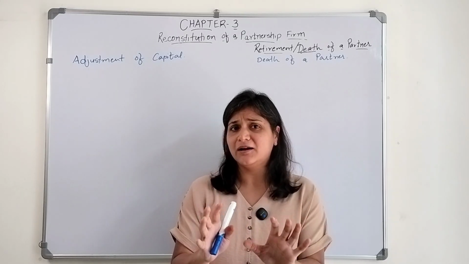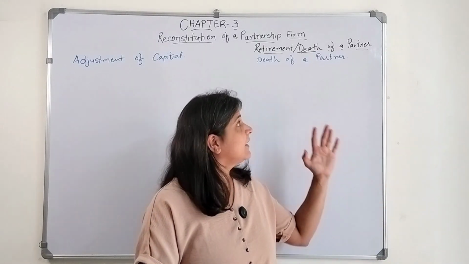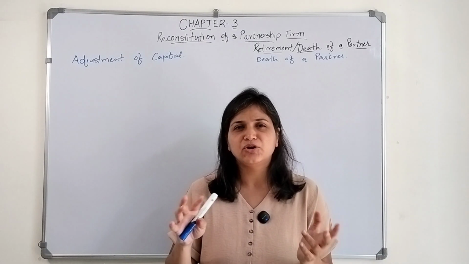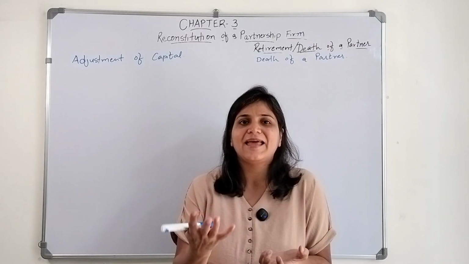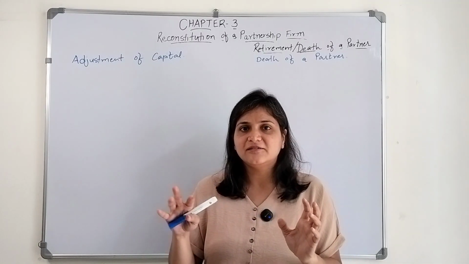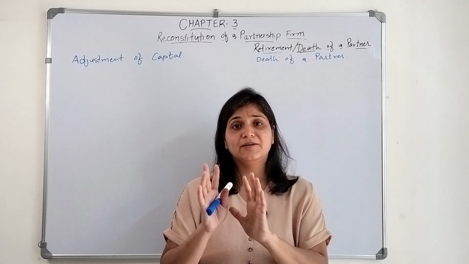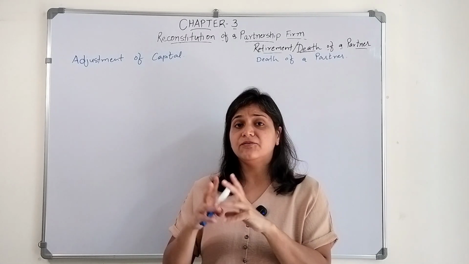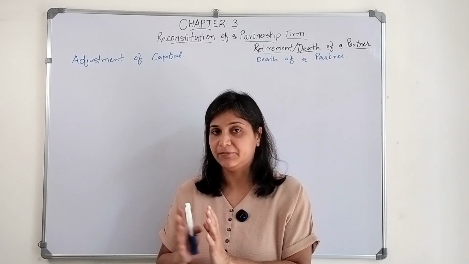Today we are going to discuss the remaining two parts of this chapter, that is adjustment of capital and death of a partner. Now, adjustment of capital, as the terminology itself says, concerns the new partners, because the retiring partner or deceased partner is not going to adjust the capital. We already adjusted its capital and we will dispose of the amount to that retiring partner or to the deceased partner. But the existing partners, when they reconstitute a new firm, how will they adjust their capital?